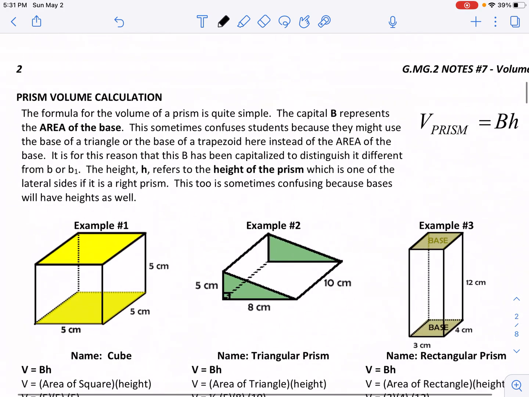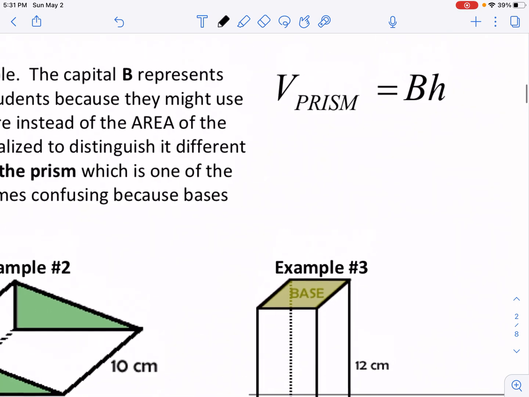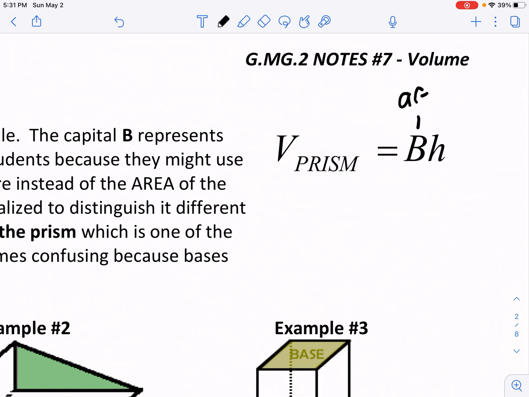Now, putting that into play, all this is saying right here is what we just talked about. The volume of a prism is the area of the base. That's key here. Make sure you understand that this is the area of the base, that capital B, times our height.